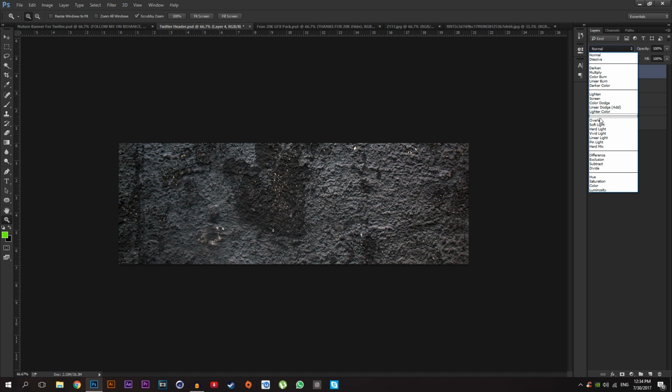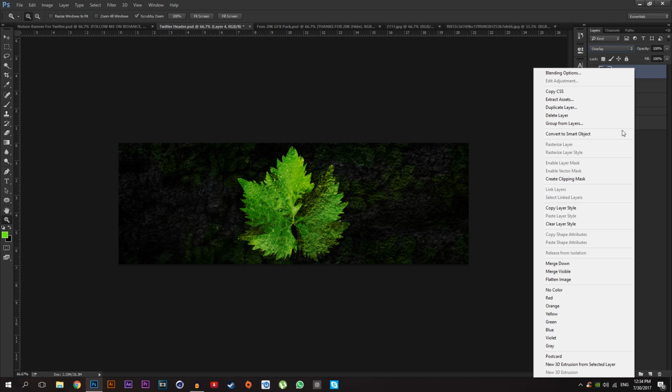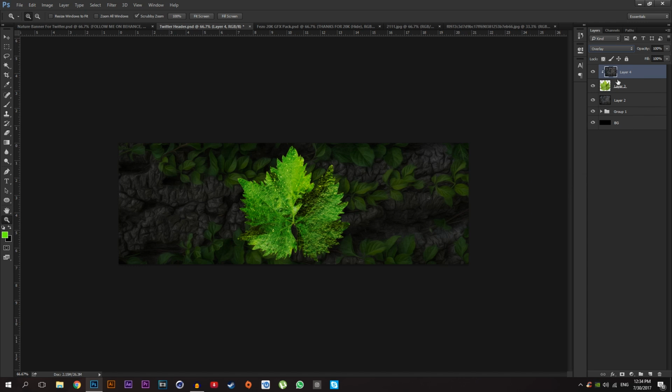Go to blending option and select overlay, and right click on the texture and select create clipping mask. Make sure the texture is on top of the leaf one. I'm going to change the name to leaf and texture 1, and I'm going to change the opacity down to about 35.